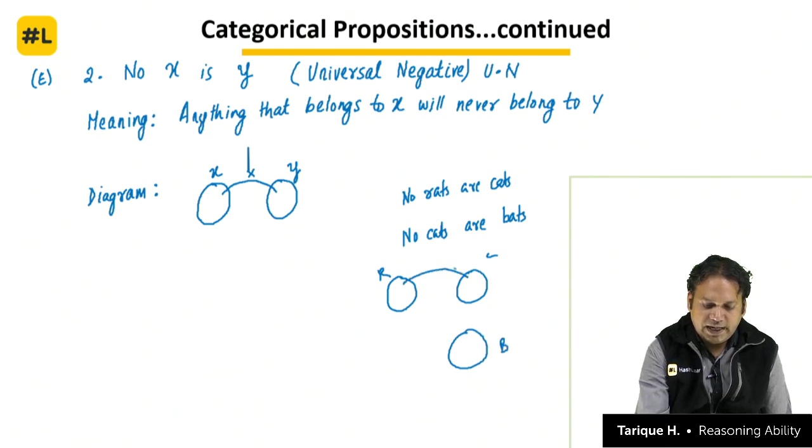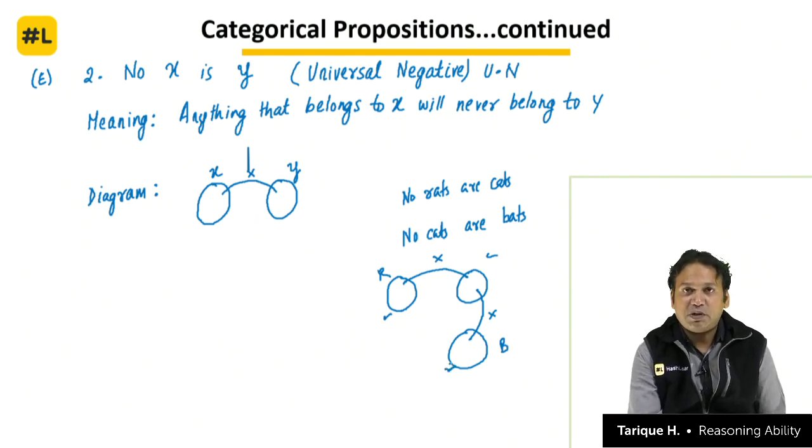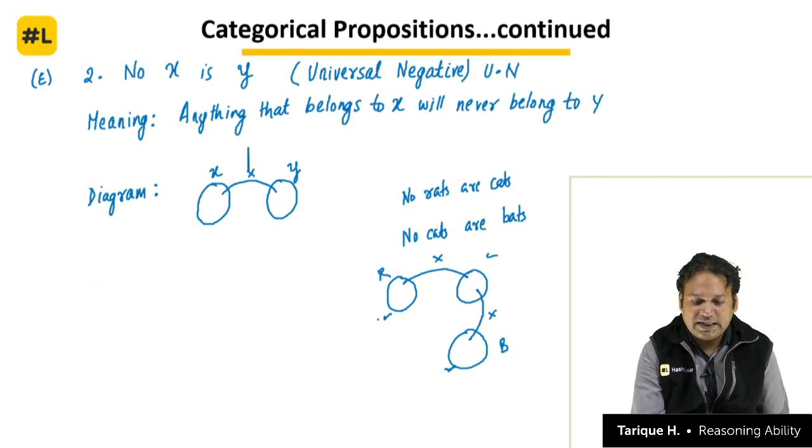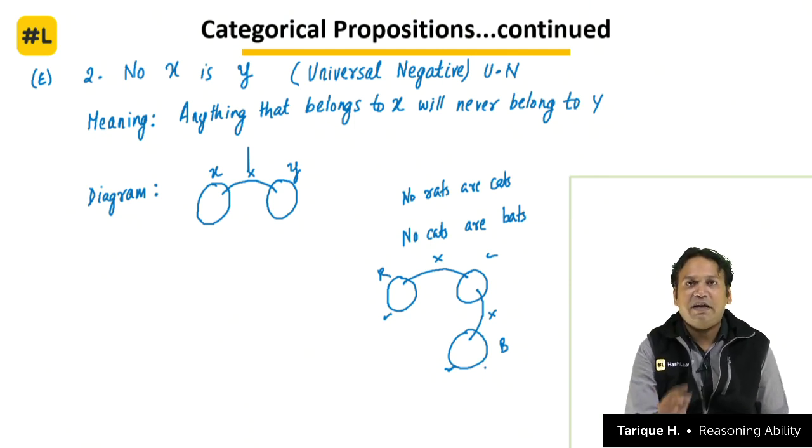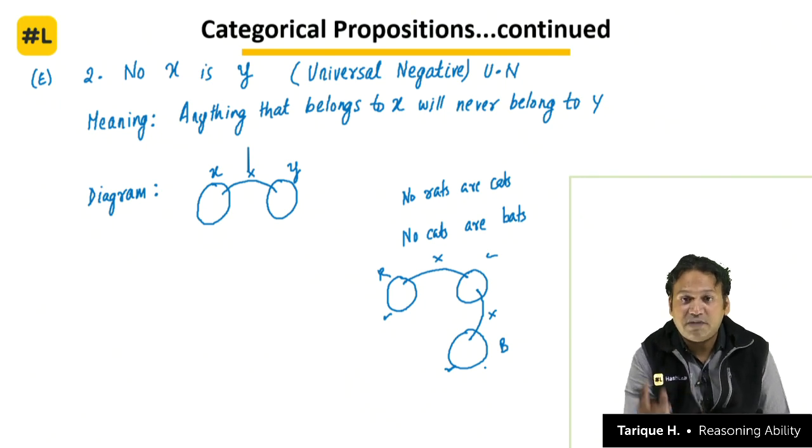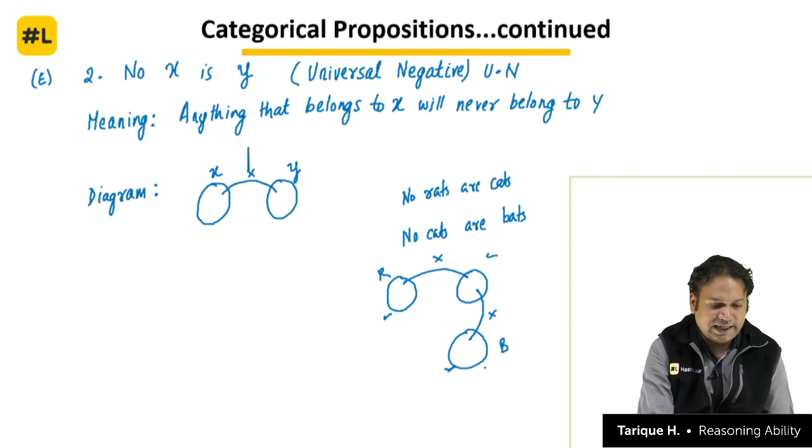No rats are cats, so put a cross here. No cats are bats, so put a cross here. Now you understand that the rat circle will not overlap with the cat circle, and the cat circle will not overlap with the bat circle, but these two circles, the rat and bat, don't have a negative link. That means there is a possibility of overlap between the rat circle and bat circle. That is why we make this negative link, to make it very clear which are the two circles which cannot overlap.